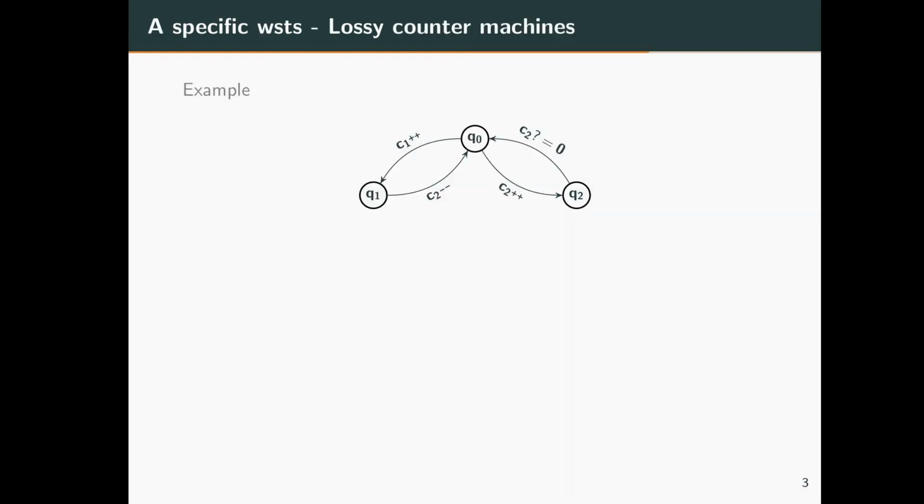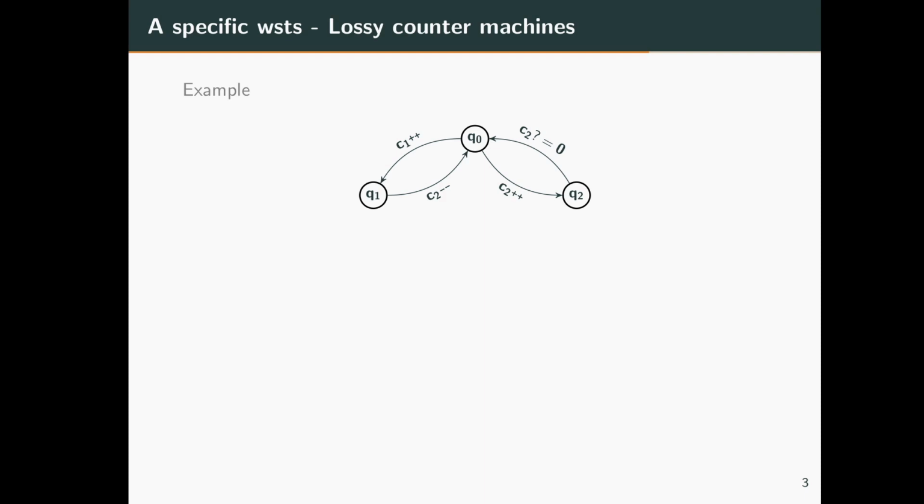Since well-structured transition systems are very well known, I will only explain them through an example. Let us consider the well-known lossy counter machines. These are exactly like counter machines where we can increment a counter, decrement a counter, or test for equality. However, we also allow the counters to non-deterministically drop their values at any given point of time. For example, if a counter had a value 5 at some point, then we allow it to non-deterministically pick any value less than or equal to 5. That is, it can just drop to the value 2, say.